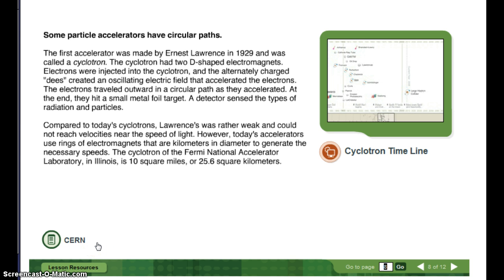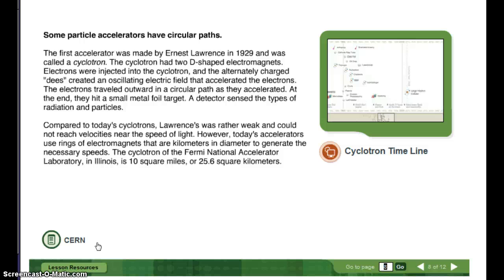Some particle accelerators have circular paths. The first accelerator was made by Ernest Lawrence in 1929 and was called a cyclotron. The cyclotron had 2 D-shaped electromagnets. Electrons were injected into the cyclotron, and the alternately charged Ds created an oscillating electric field that accelerated the electrons. The electrons traveled outward in a circular path as they accelerated.